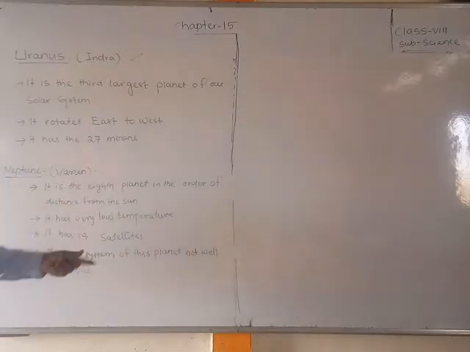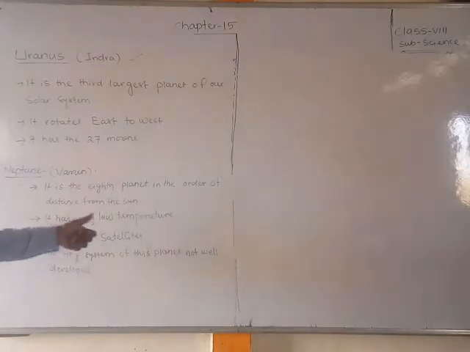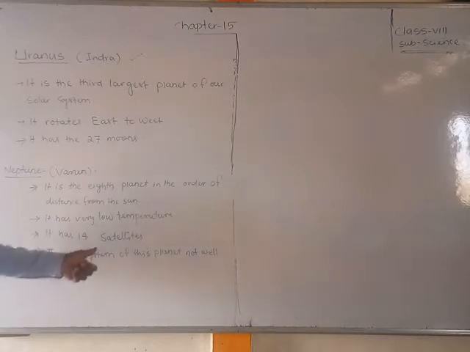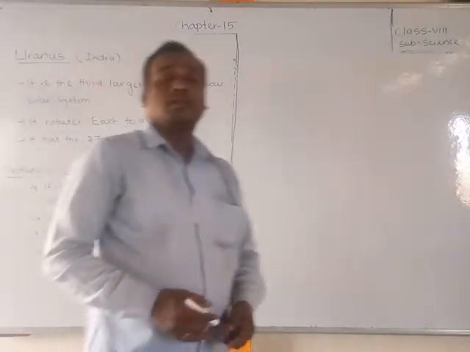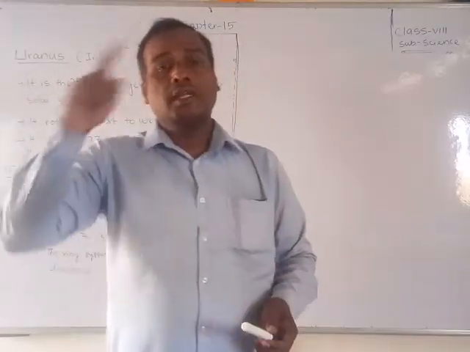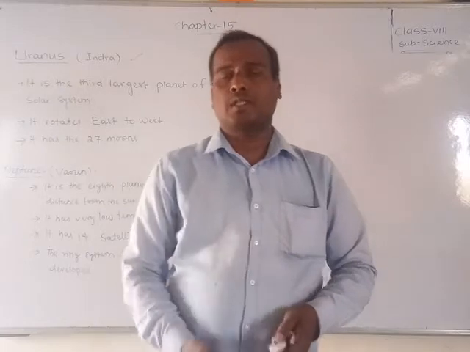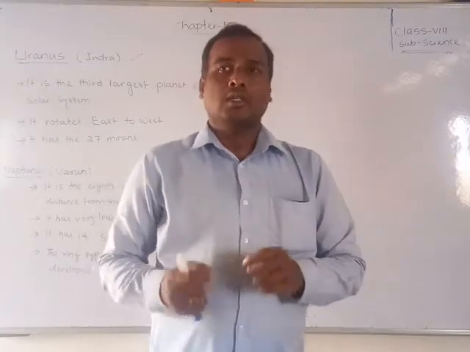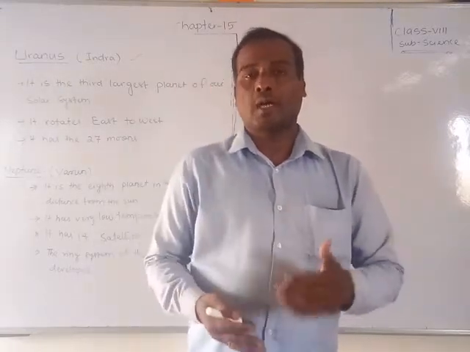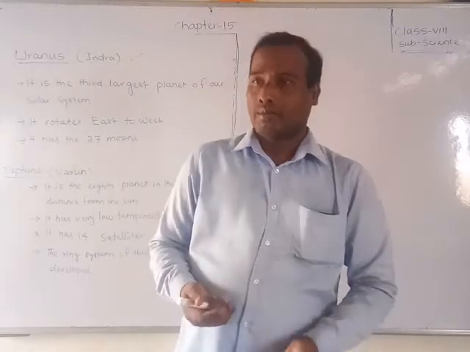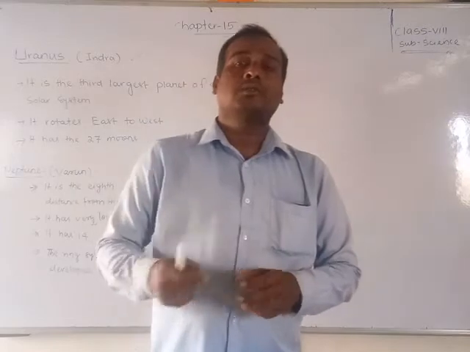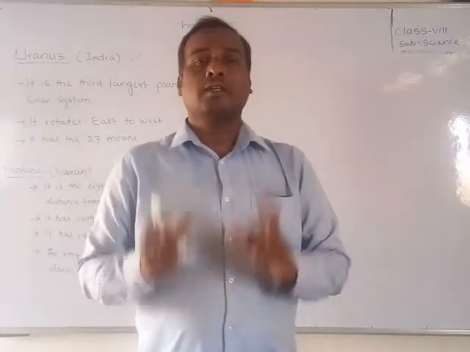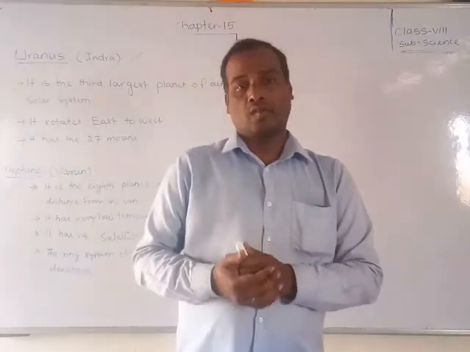It has a very low temperature on the surface. It has 14 satellites. How many satellites are there? 14. And the ring system of this planet is not well developed. I already told you the outer planets have ring structures, but Neptune has rings that are not well developed, as compared to Saturn, Jupiter and Uranus.